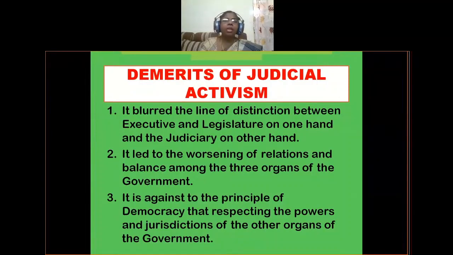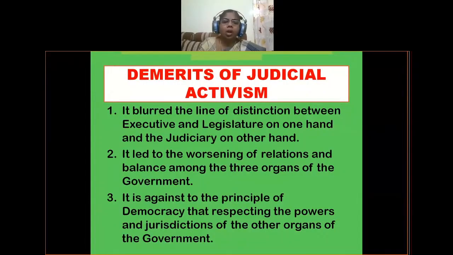So that is one demerit, and it led to the worsening of relations and balance among the three organs of the government. Generally, harmonious relations should be maintained among the three organs of the government. Because of this judicial activism, that harmonious relation was worsened. Because of the interference of the judiciary in legislative and executive affairs, the relationship among these three organs became worse. So it is against the principle of democracy,